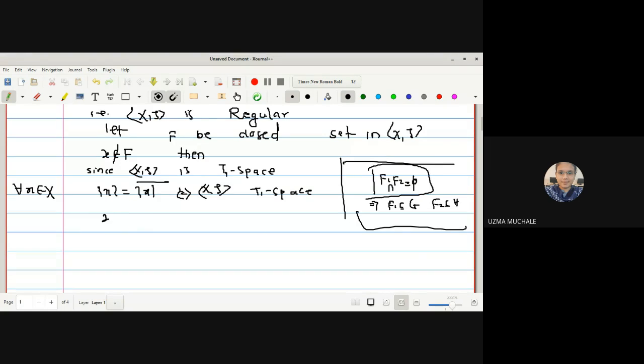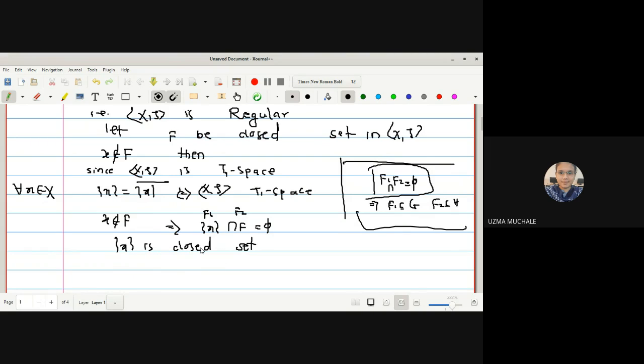So if I am writing X is not a member of F, can I write this as singleton X intersection with F is the empty set? Yes, ma'am. Since we can say that singleton X is a closed set. Why is it a closed set? Since it is a T1 space. If it is a T1 space, all the singleton sets are closed sets. So now we have found the two disjoint closed sets. One closed set is F1, this is singleton X, and F2 is F.